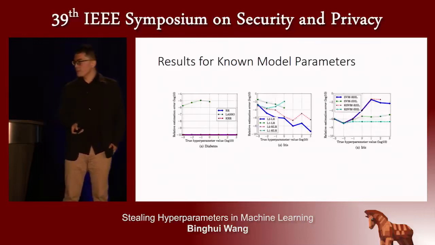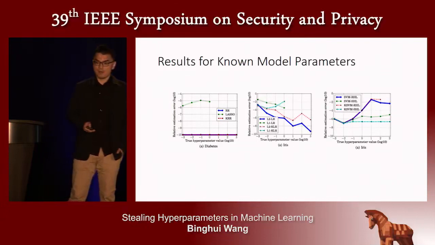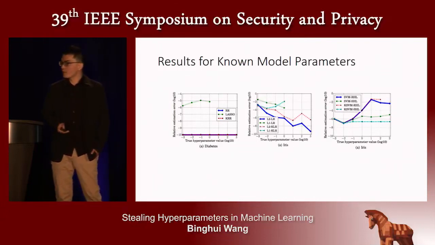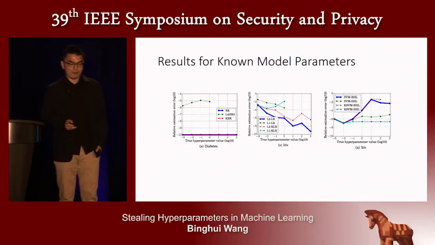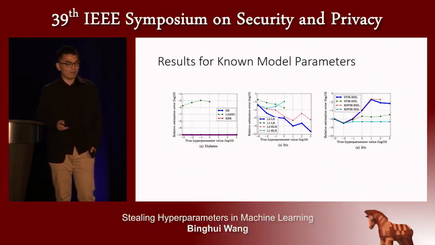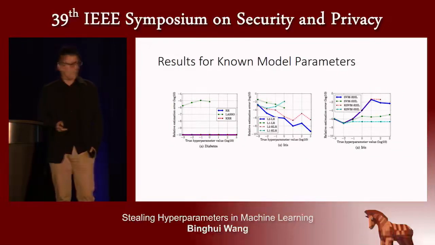Here we have the results for different algorithms. The x-axis is a range of true hyperparameters, and the y-axis is the relative estimation error, both in log10 scale. We see that the y-axis values of all figures are below -2, which indicates that the relative error is about 1%, which is very small.